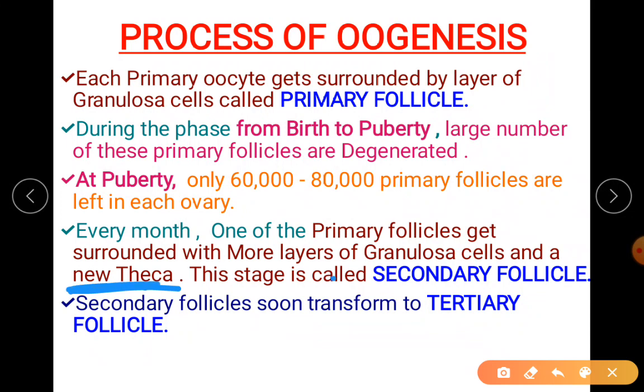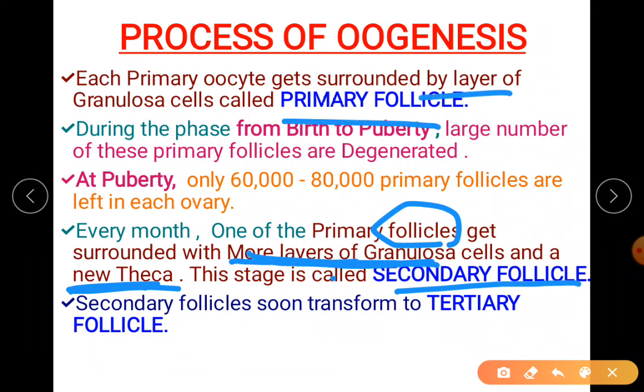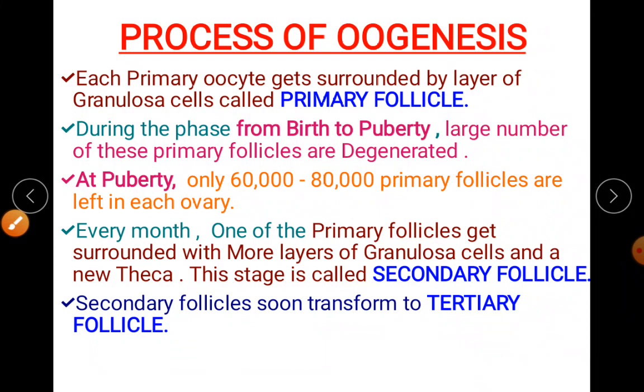This stage, a stage of the follicle having more layers of granulosa cells, is called a secondary follicle. Single layer, primary follicle. Then this primary follicle is again surrounded with many granulosa cell layers to form a secondary follicle. Inside this follicle, the stage is as it is.